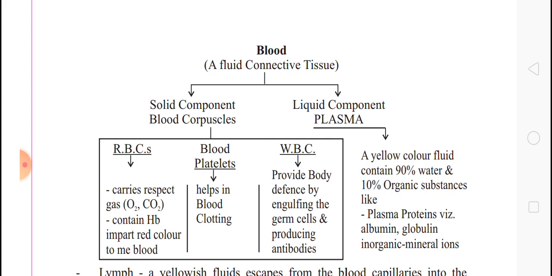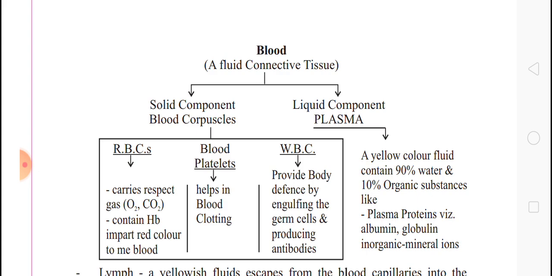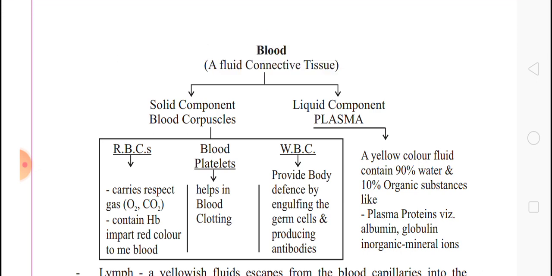Blood is a liquid or fluid matrix called plasma with RBC, WBC, and platelets floating in it. So if anyone asks what is plasma, plasma means the liquid part of the blood.